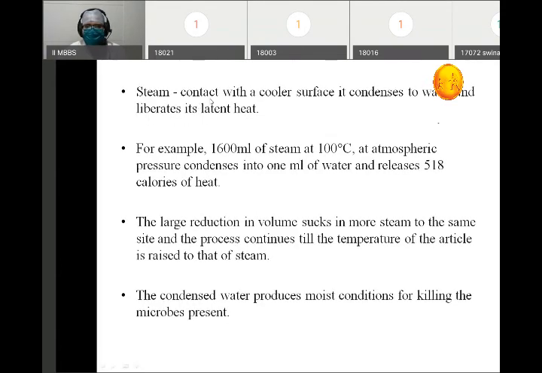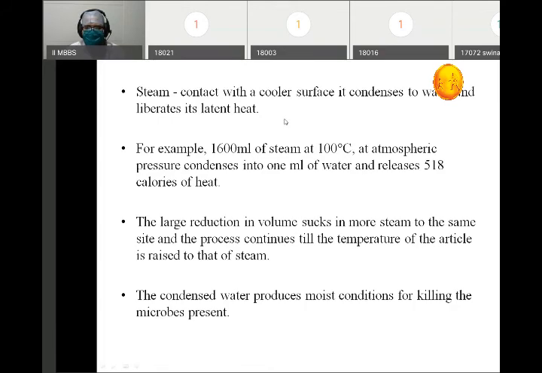What happens when the steam comes in contact with a cooler surface, condenses to water and liquefies? We have placed some articles in the autoclave. Now we have steam, which is at a very high temperature, more than 100 degrees centigrade. So what will steam do? Steam will come in contact with the other cooler things which we have placed, the articles which you want to sterilize. So whenever it comes into contact with those articles, what will it do?